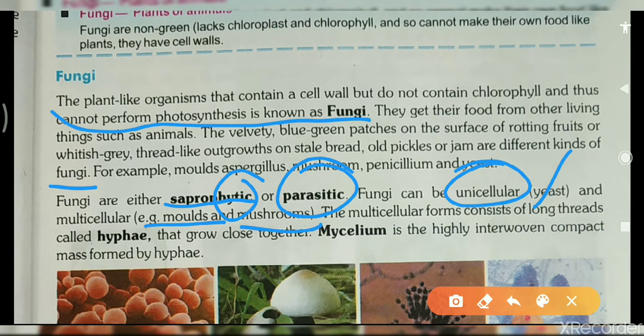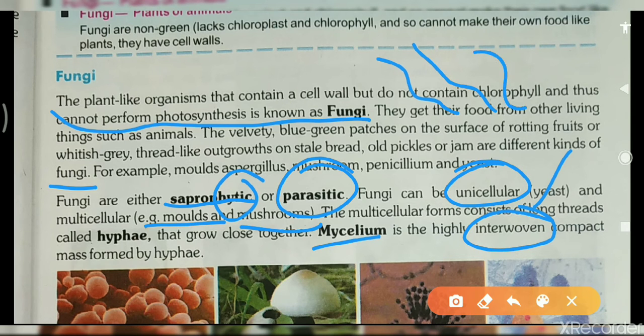The multicellular forms consist of long threads called hyphae that grow close together. Hyphae means thread-like structures. Mycelium is the highly interwoven compact mass formed by hyphae.